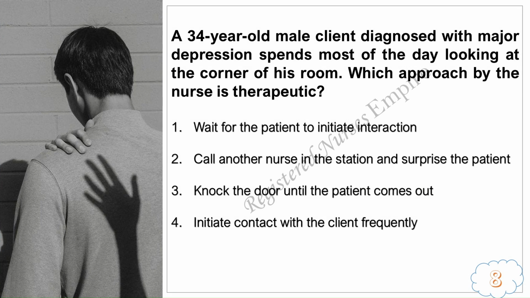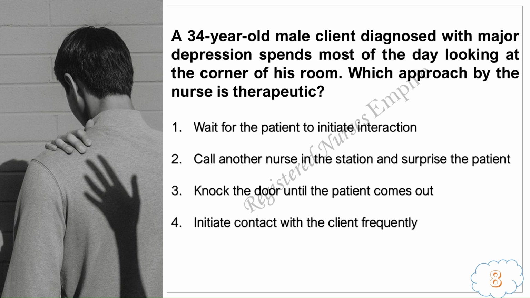Question number 8. A 34-year-old male client diagnosed with major depression spends most of the day looking at the corner of his room. Which approach by the nurse is therapeutic? 1. Wait for the patient to initiate interaction. 2. Call another nurse in the station and surprise the patient. 3. Knock on the door until the patient comes out. 4.